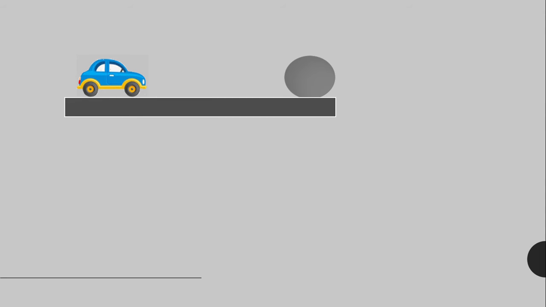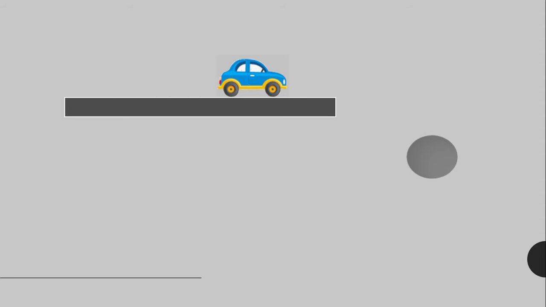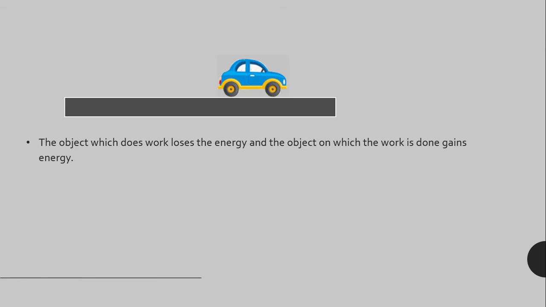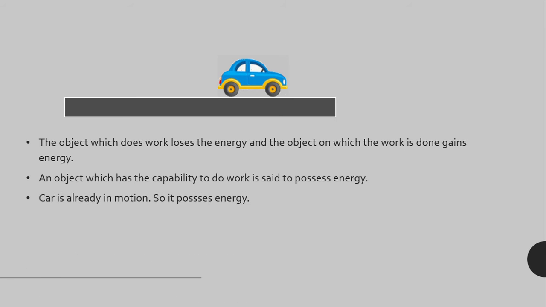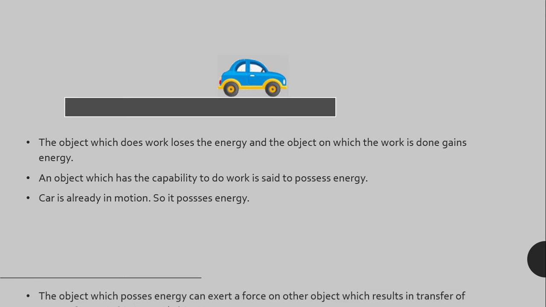Let's try to understand with an example. Let us suppose there is a car moving with a certain velocity. It strikes the ball and gets halted and the ball starts rolling. So the car is already moving, that means the car possesses some energy. When it collides with the ball, it gets halted. That means it loses the energy. And the ball starts moving. It means the ball gains the energy lost by the car during the collision.